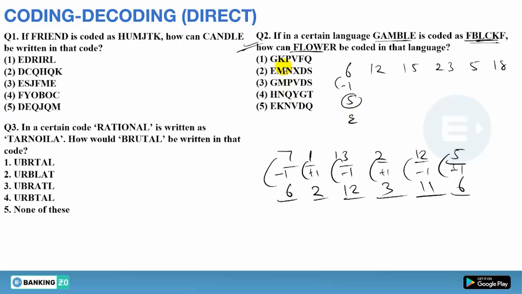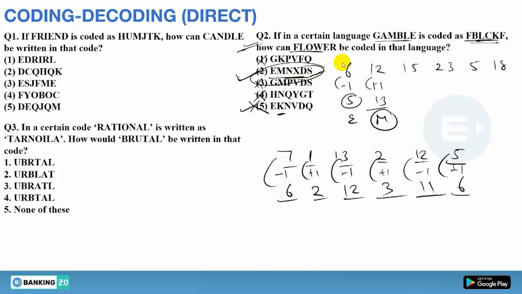So which option is having E on the first? The first can't be, third can't be and fourth can't be. So the option can be either second or fifth. Now 12 plus 1, that will be 13, and on 13 it will be M. So M is on the second place, that is in only the second option, and fifth will be the wrong one. So the answer will be option number 2.